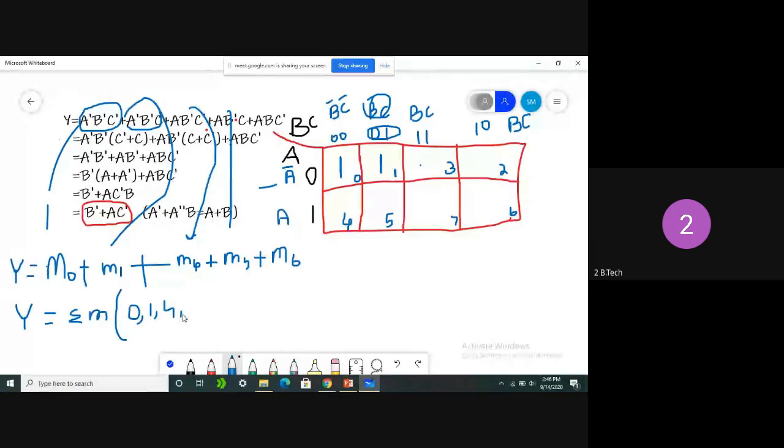He will give a truth table, otherwise he will give either of these two forms: Y equals M0, M1, M4, M5, M6, or else simply Y equals sigma of M of 0, 1, 4, 5, 6.